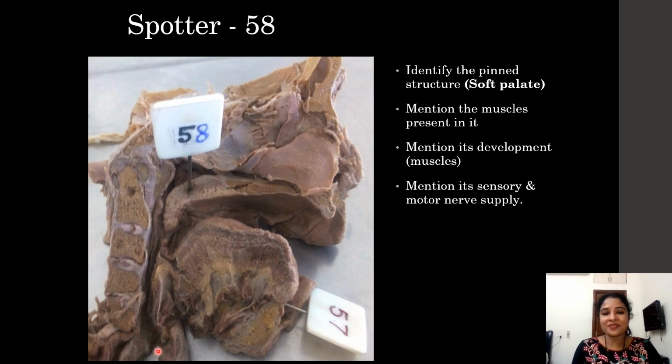So the next one here is the soft palate. The pinned structure is the soft palate, which is the continuation of the hard palate. You can see the hard palate continues as the soft palate, and it is purely made up of muscles. Mention the muscles present in it is asked here. So there are 5 muscles: tensor veli palatini, levator veli palatini, palatoglossus, palatopharyngeus, and musculus uvulae.